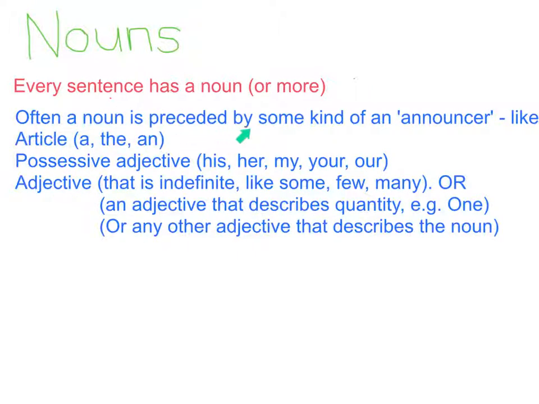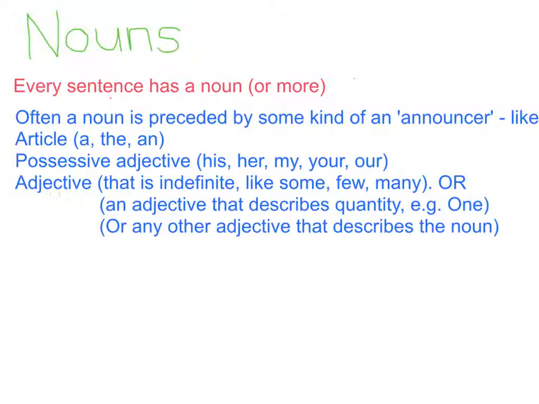Often a noun is preceded, in other words, something that comes before the noun, by some kind of an announcer. Now, announcer is not a real word, I'm just using it for the purpose of this tutorial. An announcer can say, ta-da-da-da, here follows a noun. Like this article, a, the, or an. I'll give you an example. A dog, the dog, an ugly dog. It could also be a possessive adjective like his dog, her dog, my dog, your dog, our dog. There are many more.